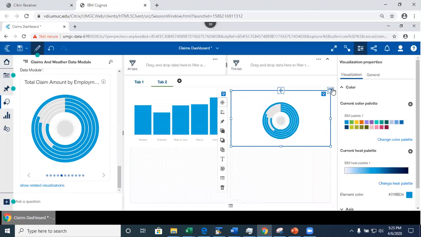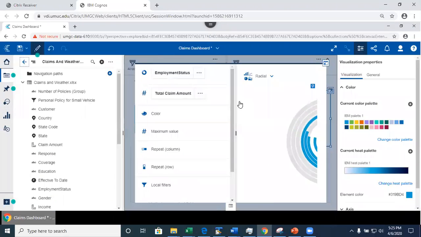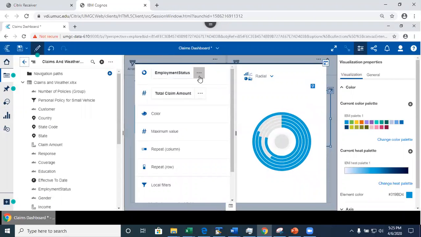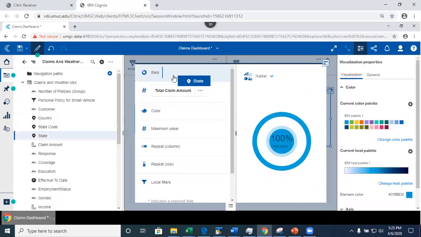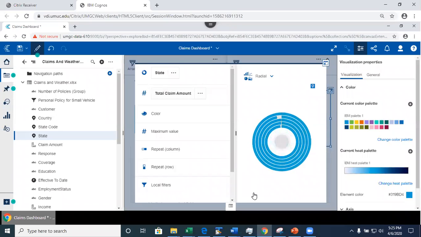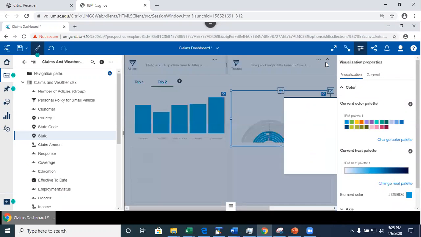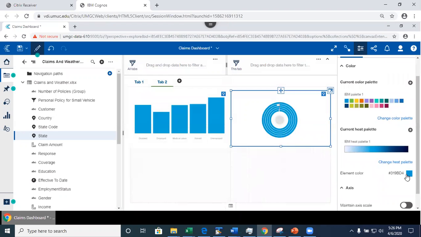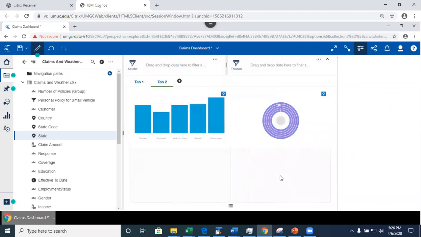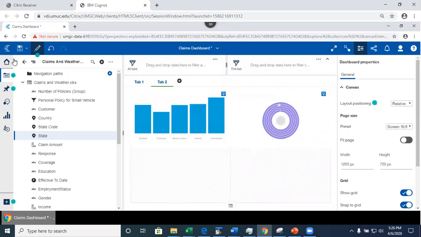Now I can go back, open it in focus mode, and change the fields that I'm using. For example, here I'm using employment status. I can remove this column and add the state column. I want the bars to be state. Well, this is what I did, and I'm going to minimize this. And you can always change the properties. You can change the color, etc. Okay. Now I'll save this.